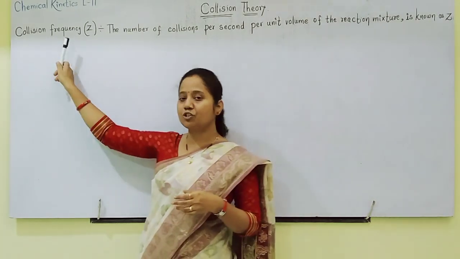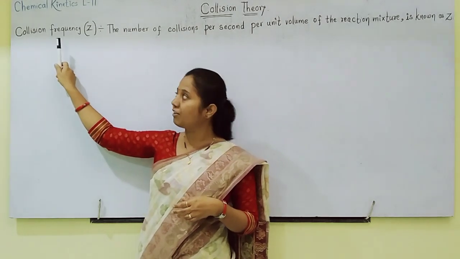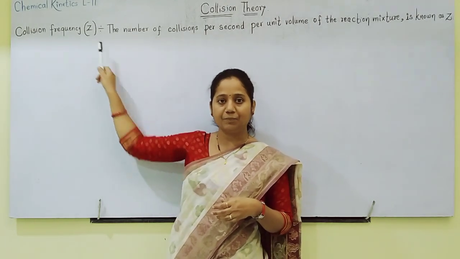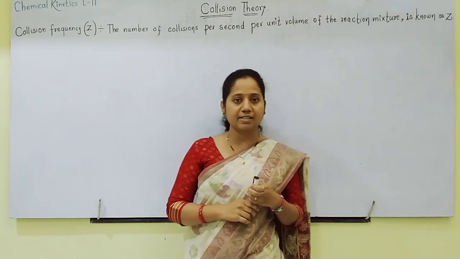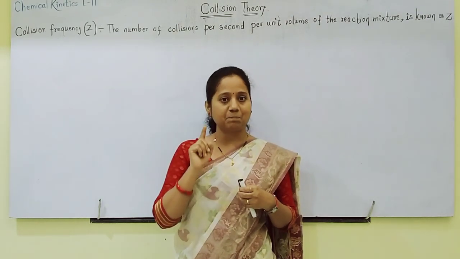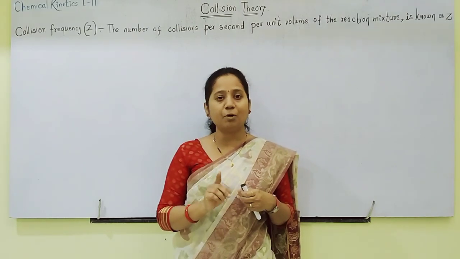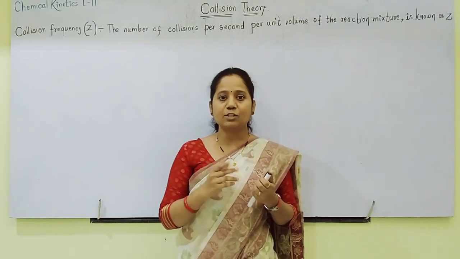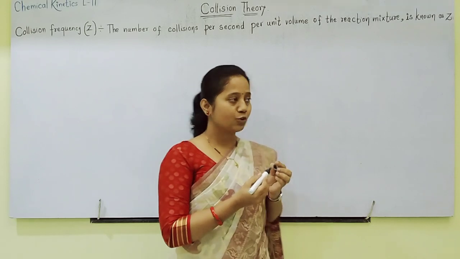So first important definition is what is collision frequency. Collision frequency is indicated by symbol Z. So what is this collision frequency? Number of collisions taking place per second per unit volume of reaction mixture. That is called as collision frequency.